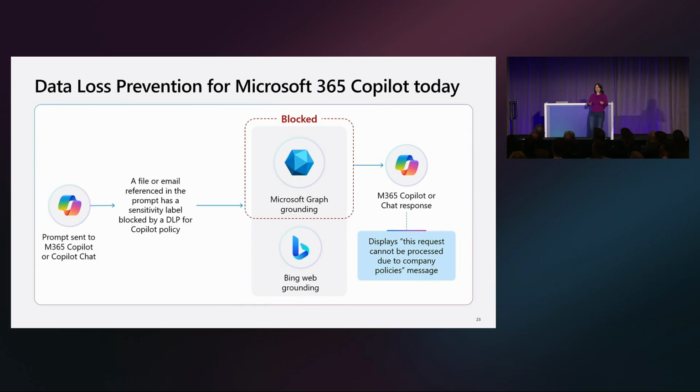And when people don't reference the document directly, and it would be useful for Copilot to use that as a reference, that won't happen either if it has the sensitivity label.